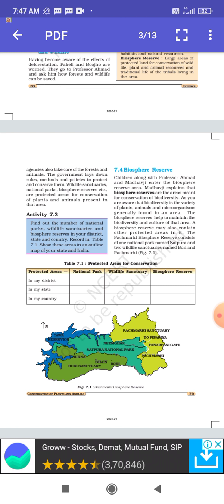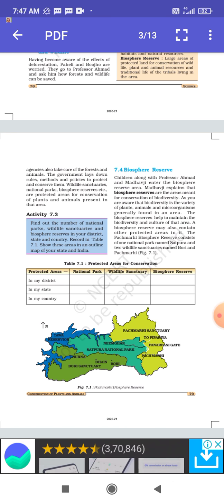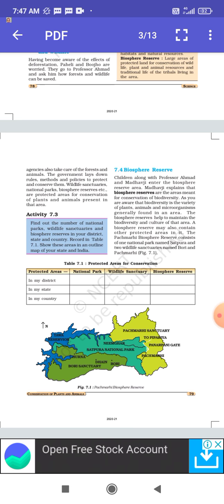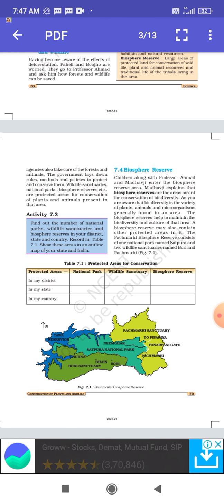Panchmari Sanctuary is present at the top and the Bori Sanctuary is present at the bottom. So we can say that Panchmari Biosphere Reserve consists of one national park, that is Satpura, and two wildlife sanctuaries, Bori and Panchmari. These are the two sanctuaries.